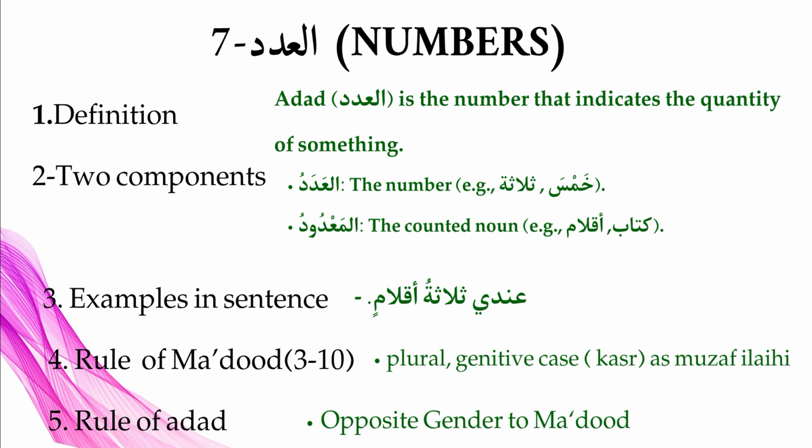That is all that needs to be studied in the CBSE grade 10 syllabus; the remaining part is not needed. What is the rule of mardud? It should be plural and in the genitive case, that is, as a mudaf ilayhi. And what is the rule of adad? It should be the opposite gender of mardud. Is it clear? When you write these points, you will get 5 marks.